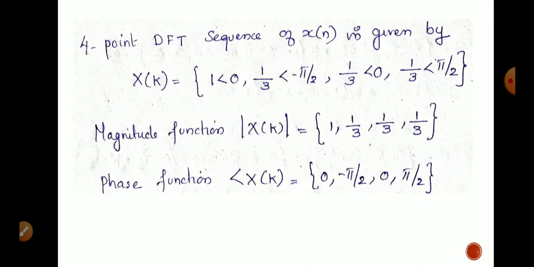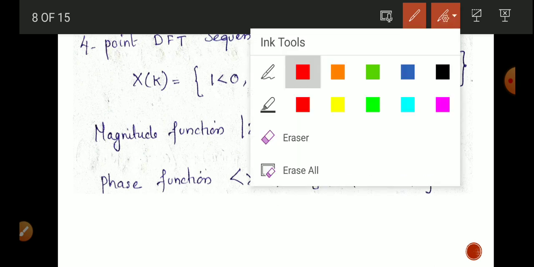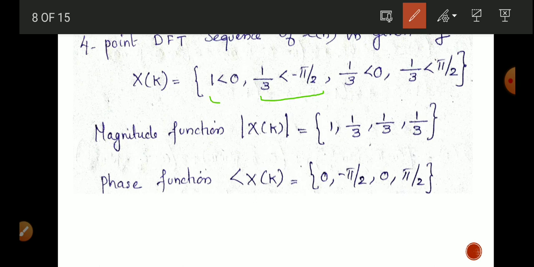Then the 4-point DFT sequence of x of n that we calculated is given by x of k equals 1 angle 0, 1 by 3 angle minus pi by 2, 1 by 3 angle 0, and 1 by 3 angle pi by 2. These are the values we get on substituting k equal to 0, 1, 2, 3 in equation number 1. This is the first value, second value, third value, and this is the fourth value. Here 1 and 1 by 3 are the magnitudes, and the angles of these values are 0, minus pi by 2, 0 and pi by 2.